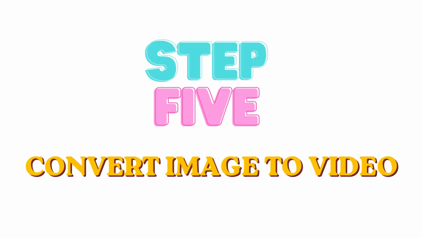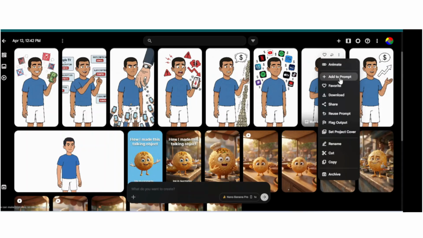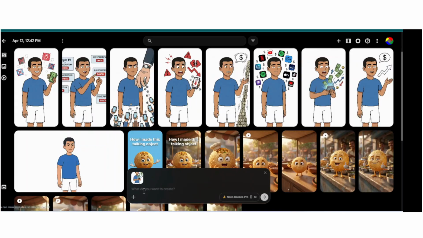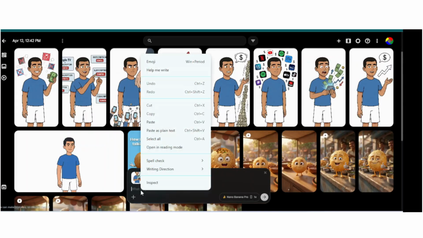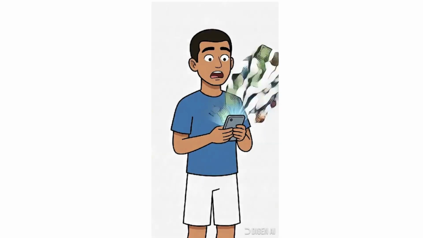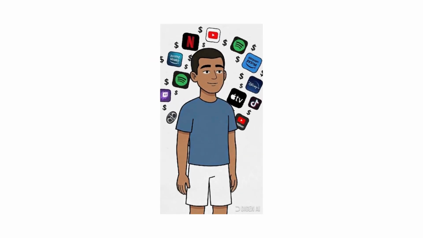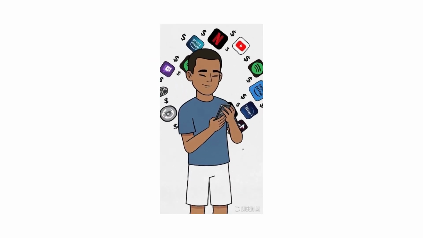Step 5. Convert images into video clips. Go back to Google Flow AI. Upload the image for Scene 1, click the 3 dots, and add the animation prompt below the image. Select the same video size and settings you used earlier, then click Generate. Your static image will now turn into an animated video clip. Repeat the same process for all remaining scenes until all clips are ready.